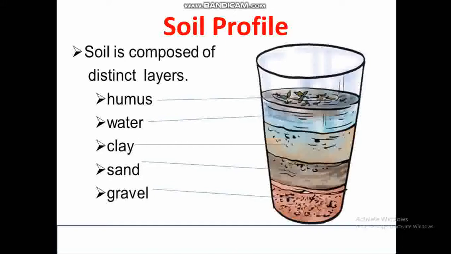Then we have the soil profile. Soil is composed of distinct layers. So soil is not one thing. If we put some soil in a glass of water and keep it undisturbed for a few minutes, we will find different layers are formed. If you see here,